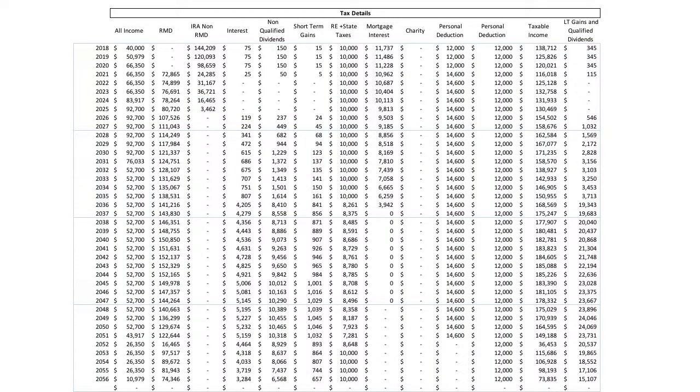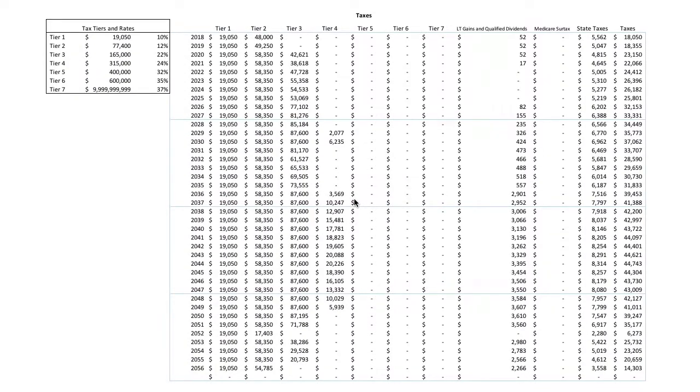The next page we can look at are tax details to see in detail what's driving this client's taxes over time. Often a lot of good conclusions and advice can come from just looking at your tax forecasts over time, especially when you're comparing 2 different scenarios and what happens to somebody's taxes over time. The last thing we're going to look at are forecasted tax tiers for this client. And looking at the forecasted tax tiers can often lead to some nice actionable advice.